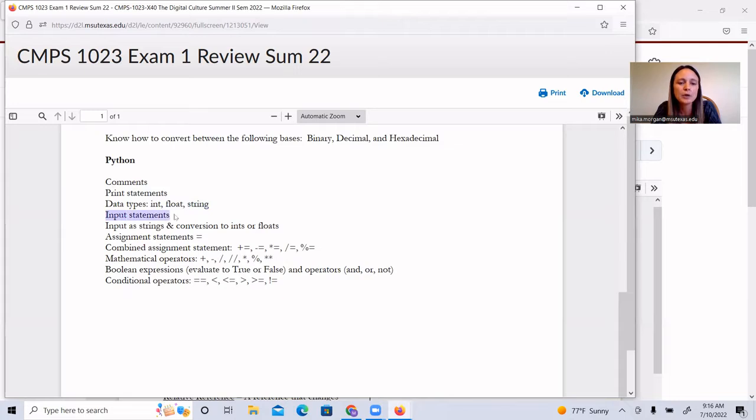To read in input from the user, you use the command input. And then in parentheses, you're going to say what you want to be displayed on the screen. If you don't prompt the user in any way, they don't know that the computer is sitting there waiting for them to type something in. If you don't display a prompt, the computer is just going to look like it's frozen.